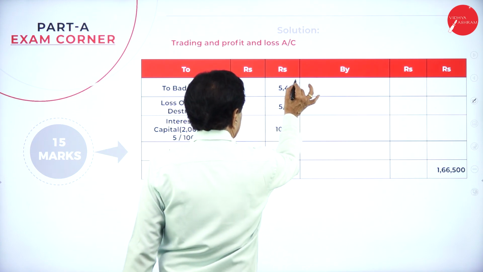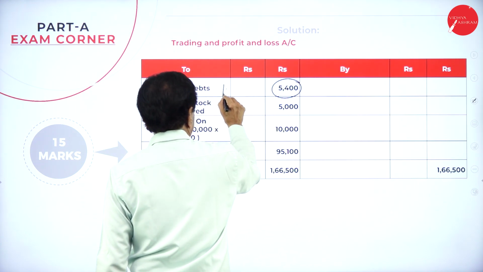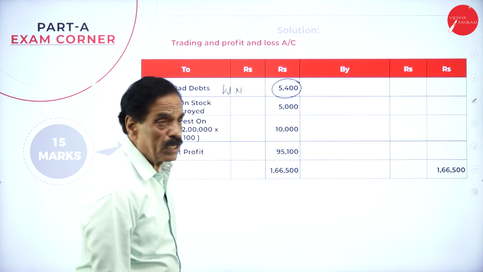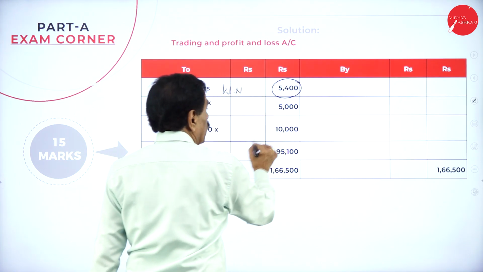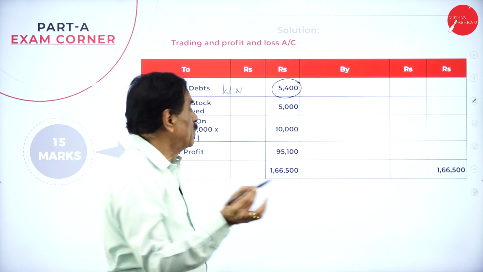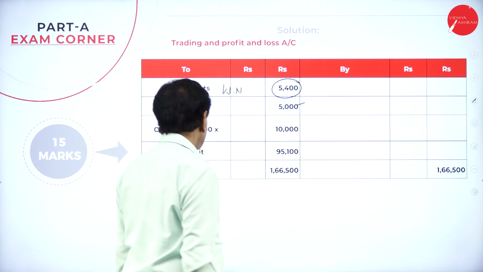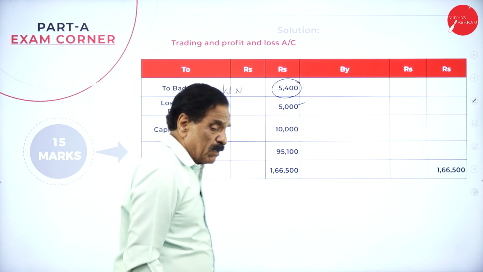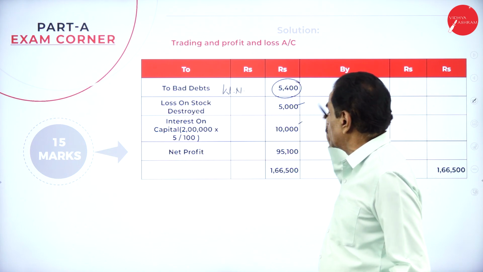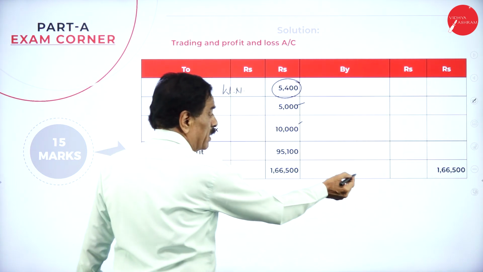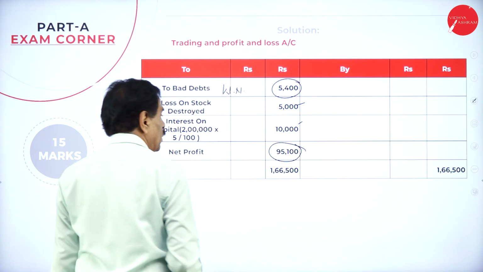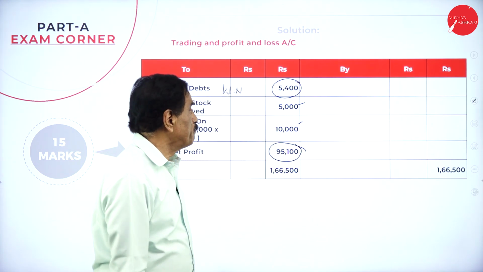Your bad debt as per the working note is 5,400. Loss on stock destroyed: 20,000 minus 15,000, balance is 5,000 rupees. It's a loss. Interest on capital: what's the capital you have got? 2 lakh into 5 by 100 works out to 10,000. The total is 1,66,500. Your difference is 95,100, which is the profit.